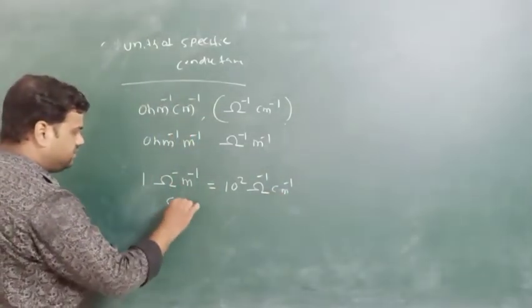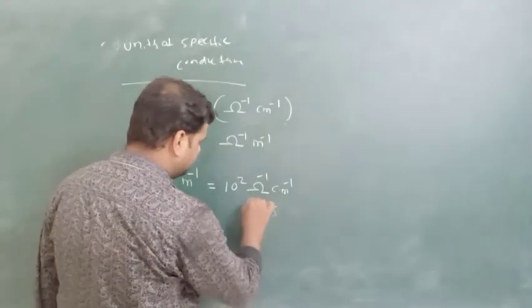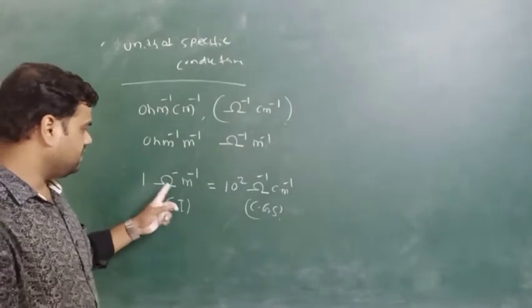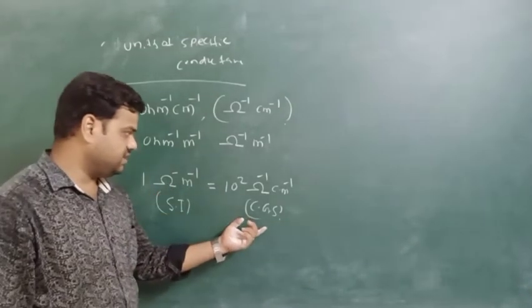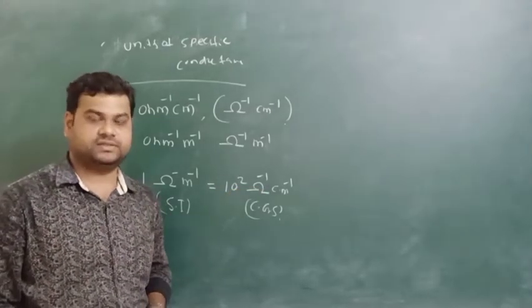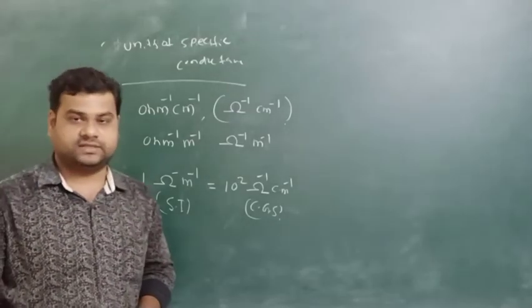The first is the SI unit, and the second is the CGS unit. This is all about the specific conductance.